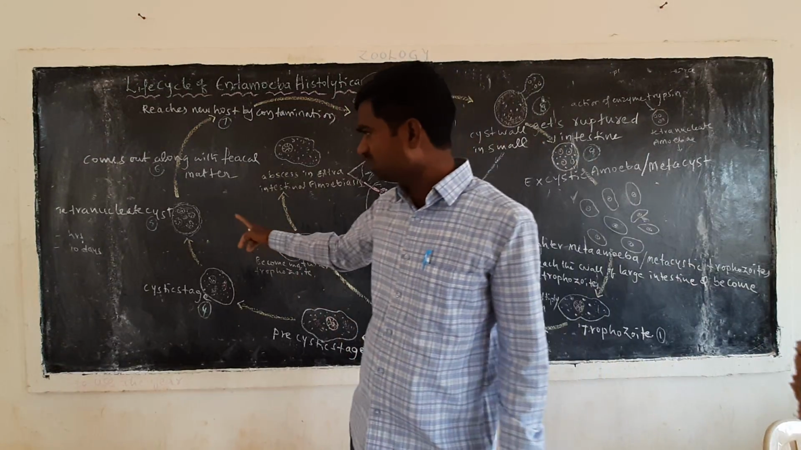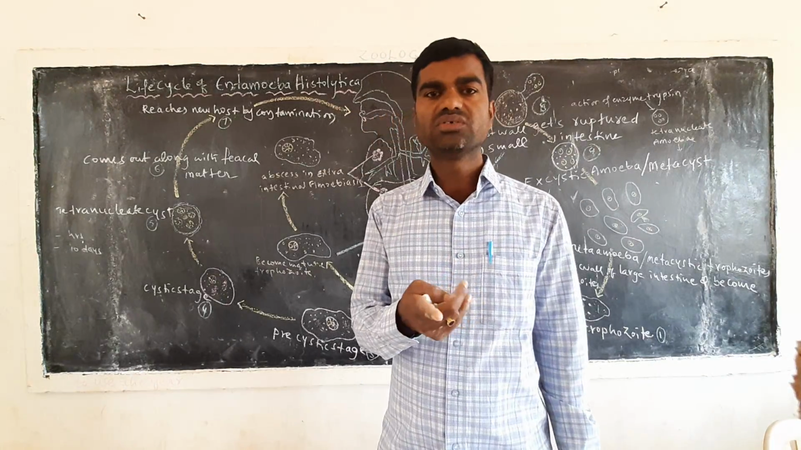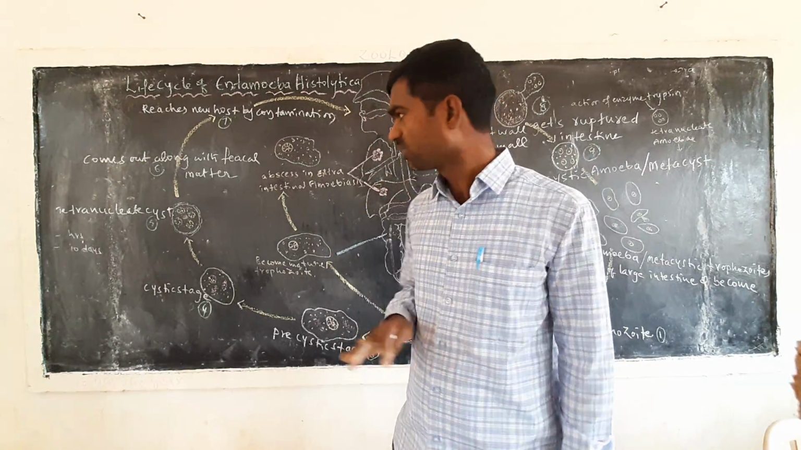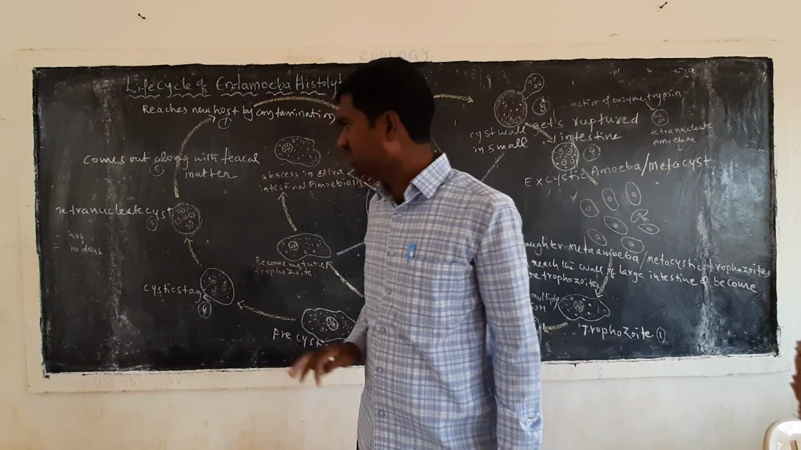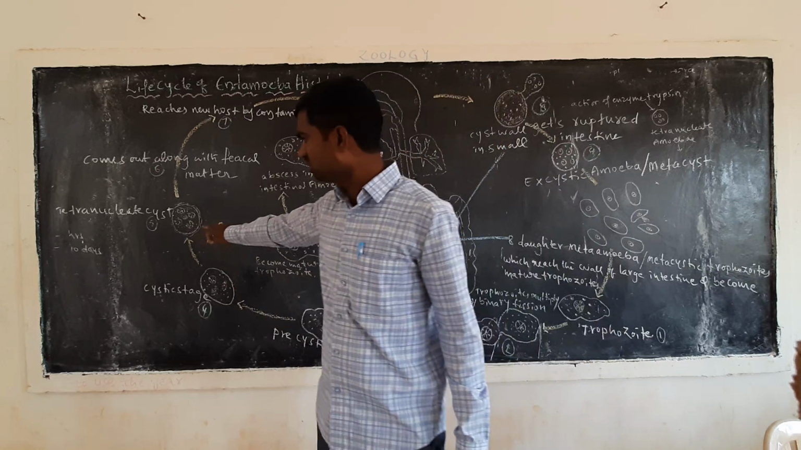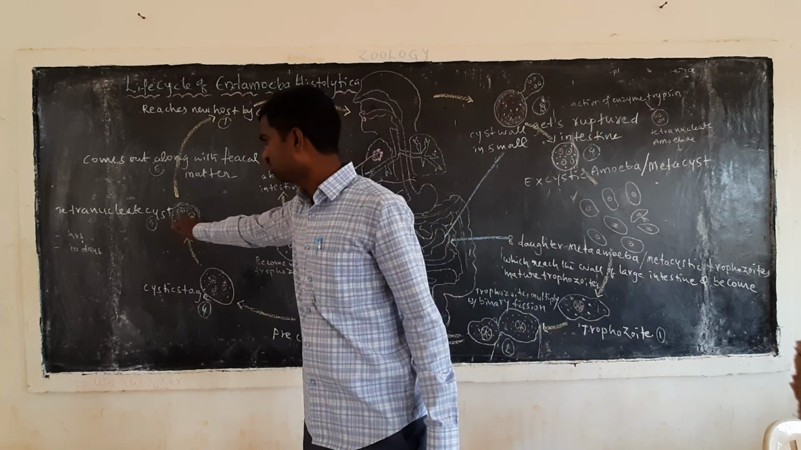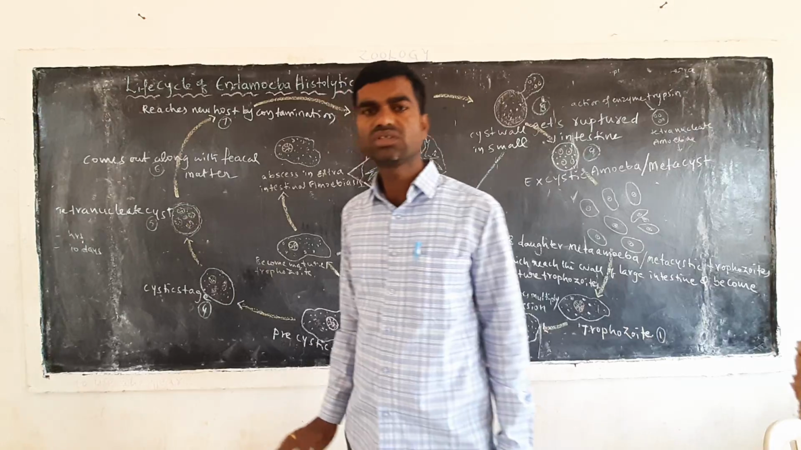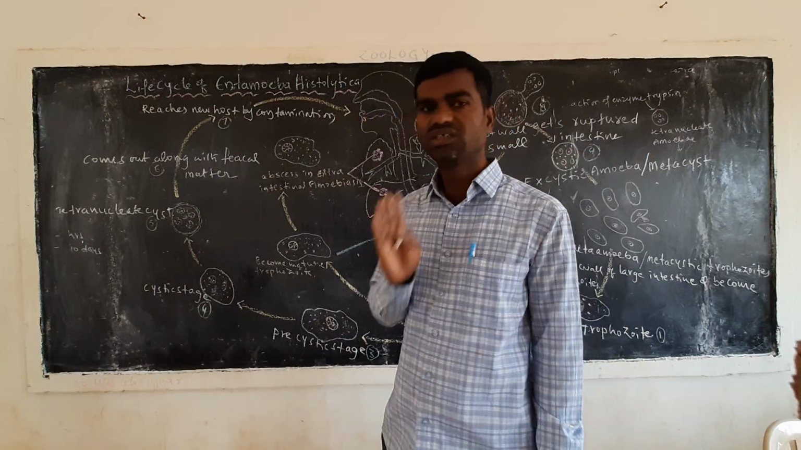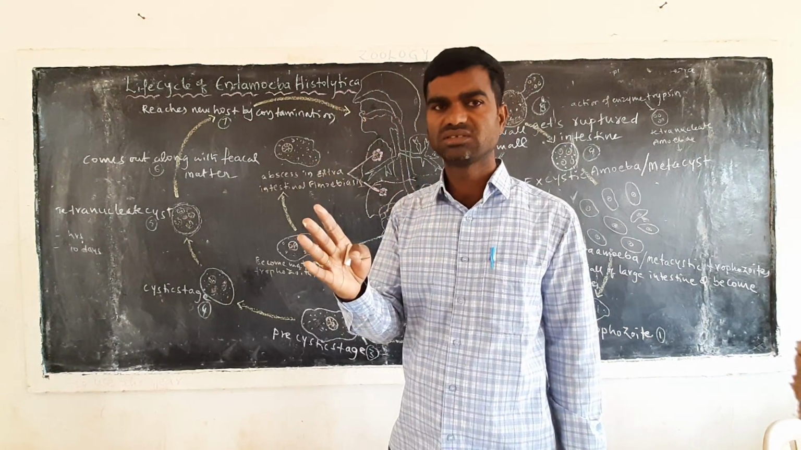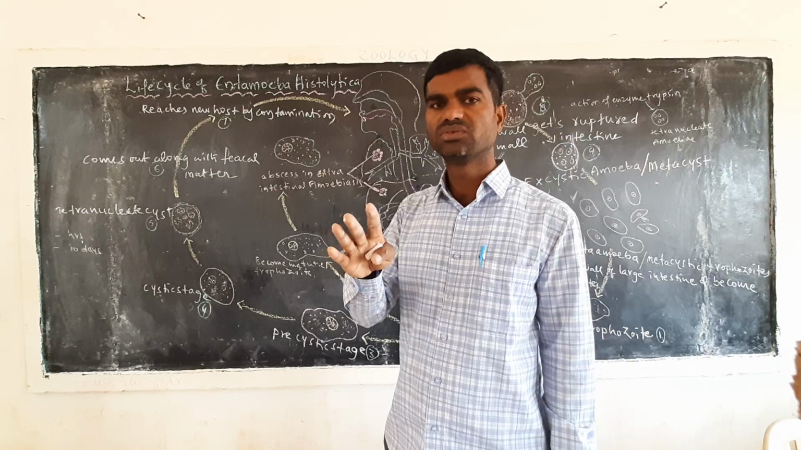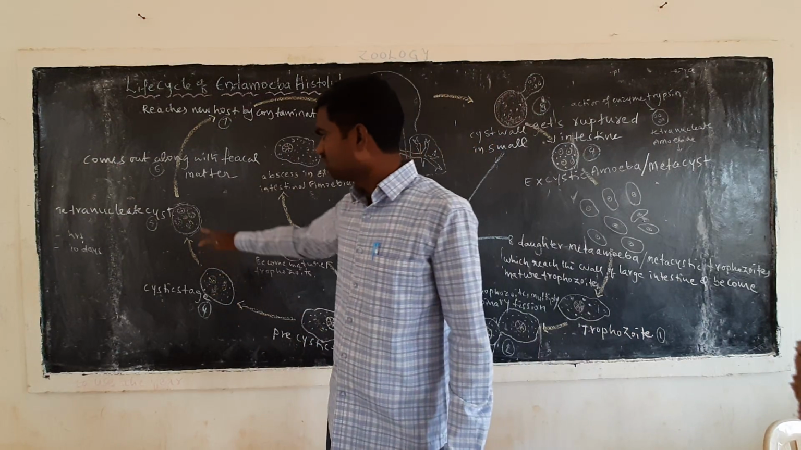Now this tetranucleate stage is the infective stage to human beings. Inside, it contains cytoplasm, and 1, 2, 3, 4 nuclei are present. That's why it is called the tetranucleate stage. It is infective to human beings.